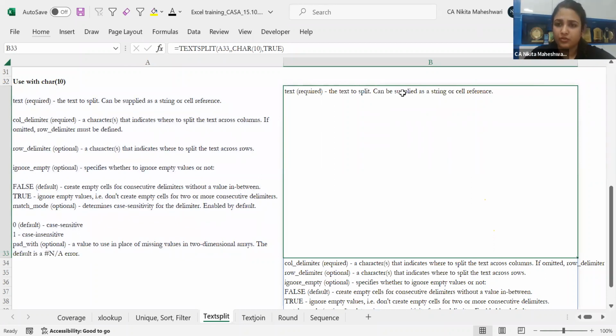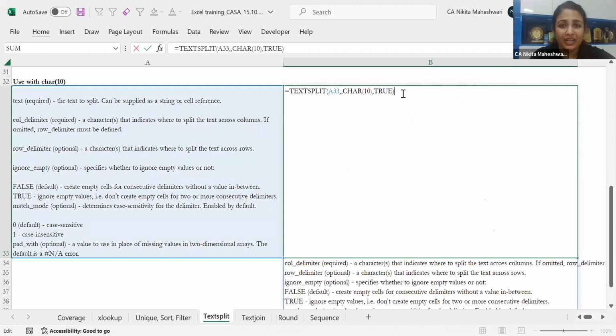Surjit sir, all these functions, whatever we have discussed today, they only work in 365, or maybe some functions work in 2021 Excel also. Excel 2007 will not support any of these functions. So I think you'll have to upgrade to the newer version of Excel.